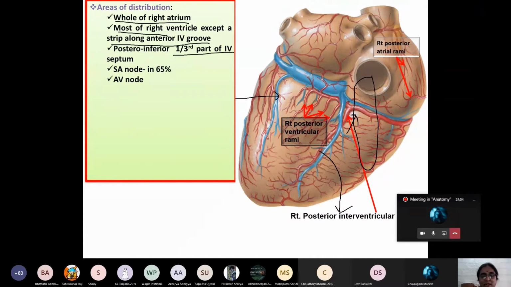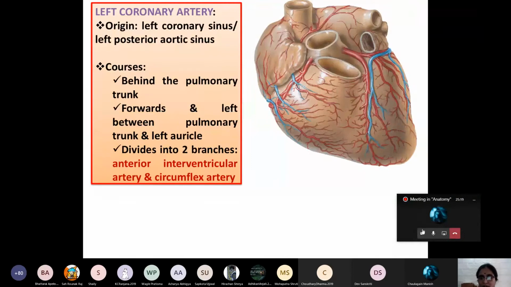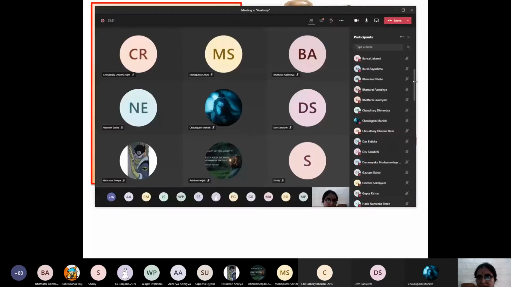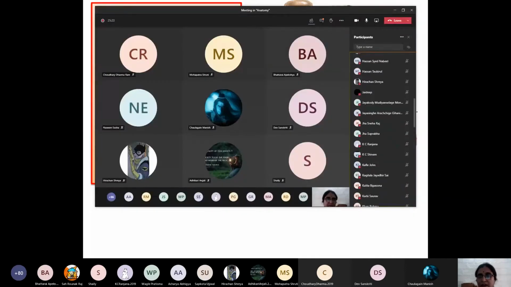IV means interventricular septum. And in 65% majority of the cases, SA nodal artery arises from the right atrial rami, and AV node arises from the posterior interventricular artery. So these are the areas of the heart which are supplied by the branches of which coronary artery? Right coronary artery. Okay. Now left coronary artery. Before beginning, I will ask Rishabh Gupta, mention the area of distribution of right coronary artery.